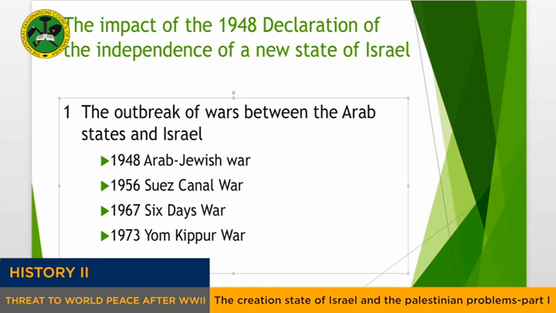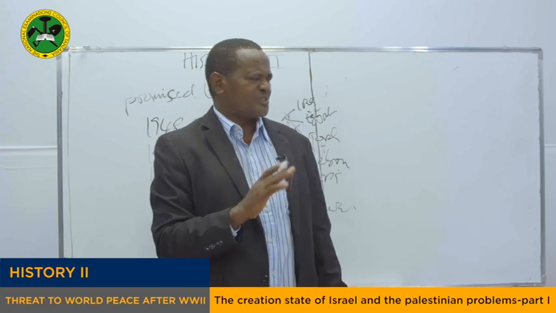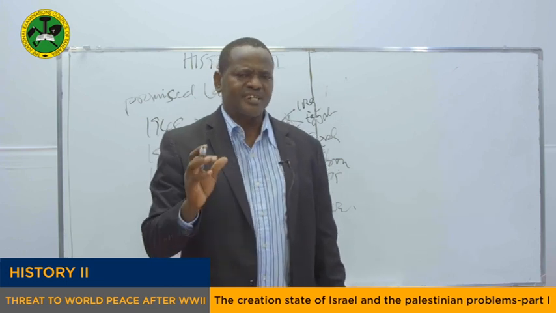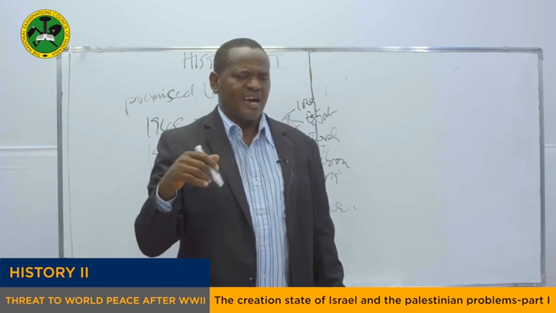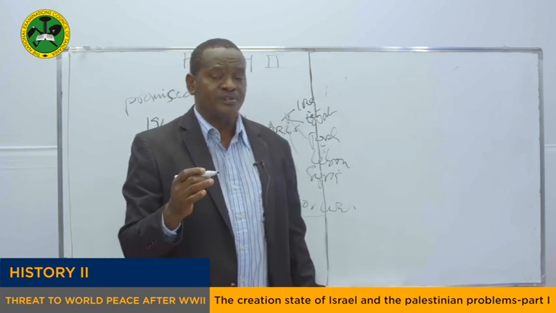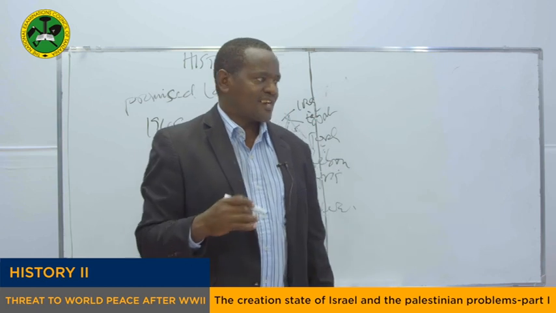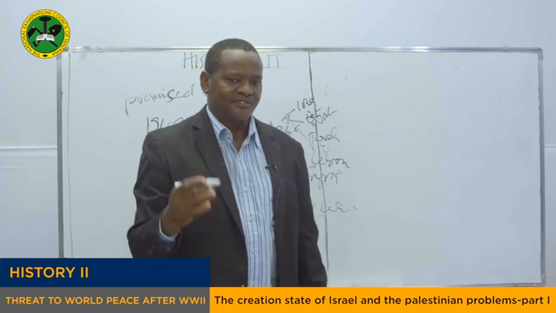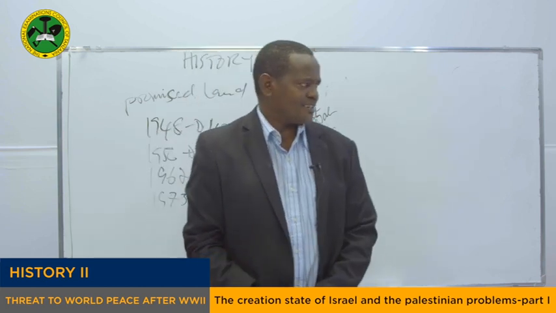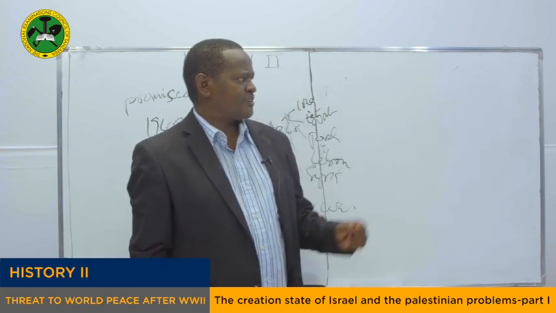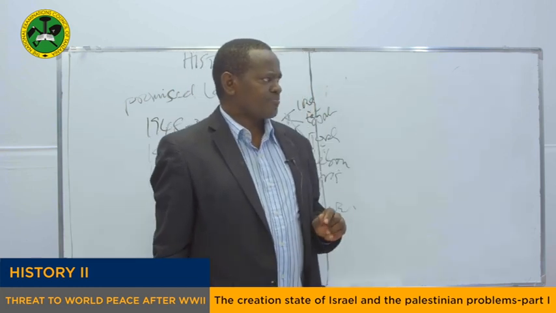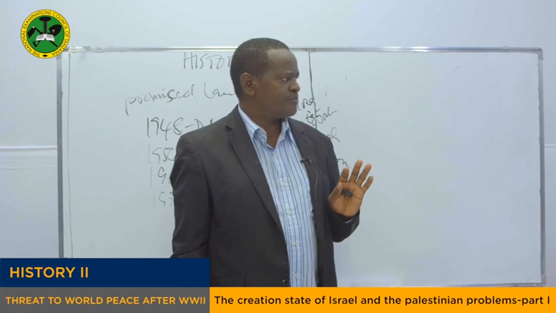These are just the major wars, but there are some other small wars which you cannot explain here. There are some skirmish wars which are fought on the border. There was a war which was fought between Israel and Hamas in Gaza. In fact, it's called the Gaza War, and so on. So, my dear students, this is the first impact of the Declaration of Independence of the New State of Israel.